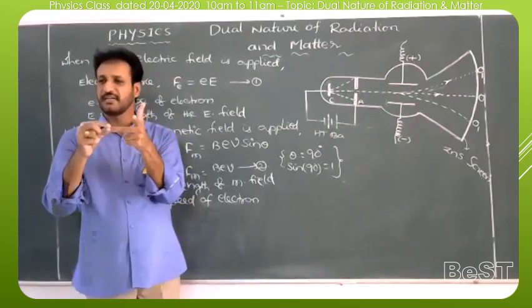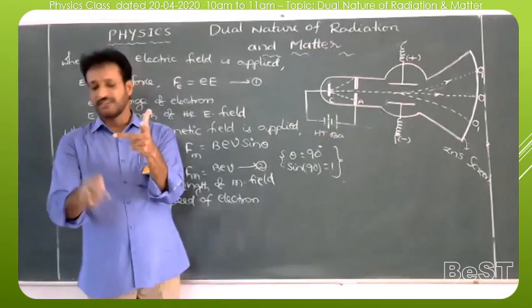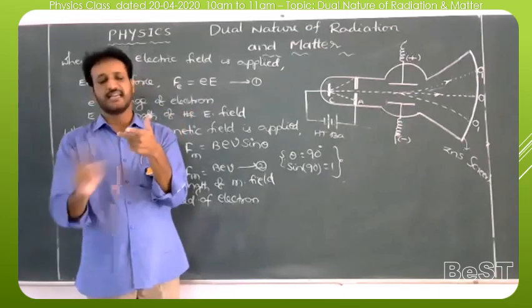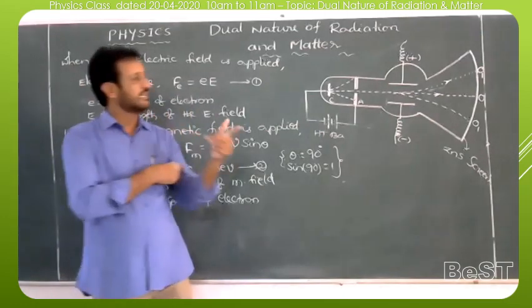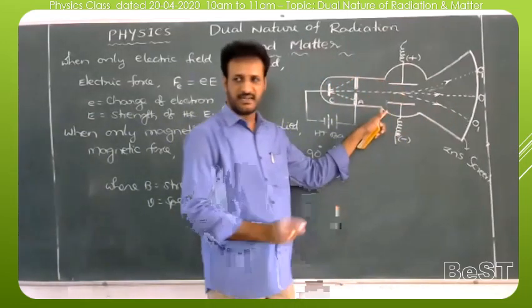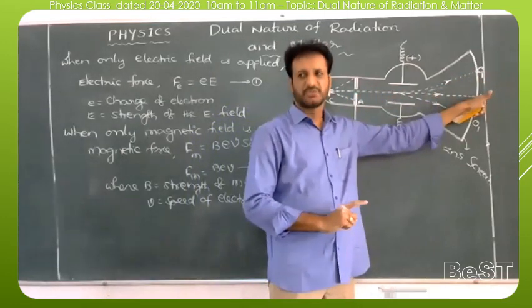The electric field tries to pull the electron upwards and the magnetic field tries to pull it downwards. Whenever both are equal and opposite, they are nullified or cancelled. Hence the electron moves along a straight path. So in the third case, both fields are applied and adjusted, and the electron is moving along the straight path. So that case we will take.